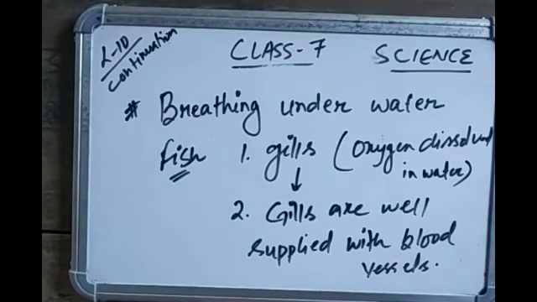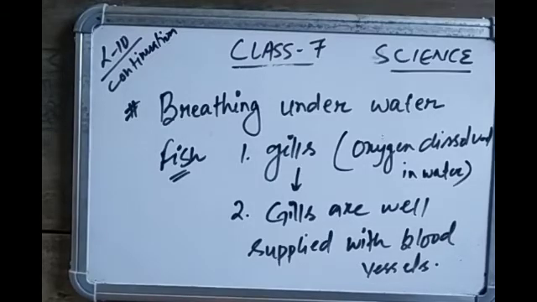For exchange of gases, the oxygen dissolved in water, which is also called dissolved oxygen, is taken in. And the question is how gills help in breathing. Gills are well supplied with blood vessels. Gills are projections of skin with blood vessels, and the exchange of gas takes place with the blood vessels within.